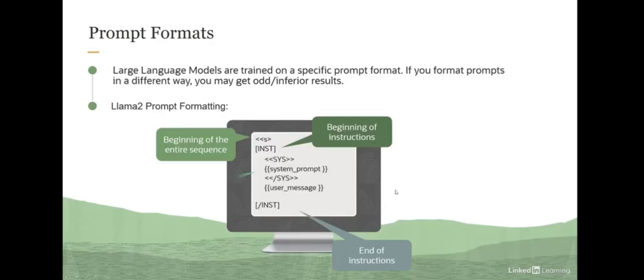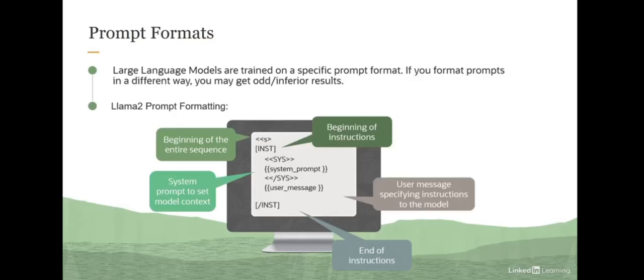Now, not only this, you can also modify the system prompt that is used to guide model responses. By altering the input to the system prompt argument, you can inject custom context or information that will be used to guide model output. So here you can see I have given my system prompt within these system tags, and also my user message comes here. So you have to strictly follow this particular format. If you don't, you will not get an optimal result, and we will see this in a subsequent demo.